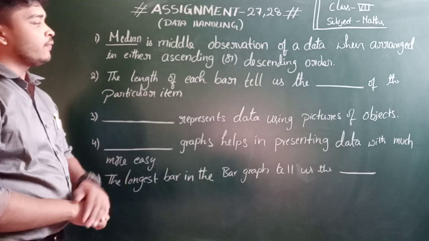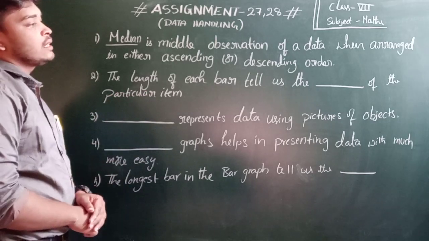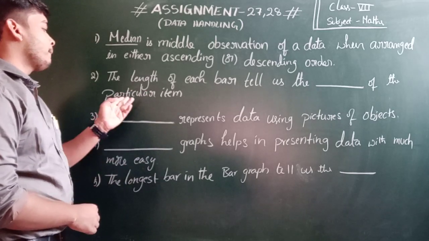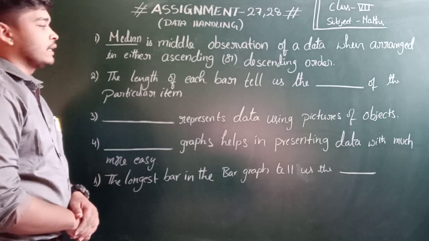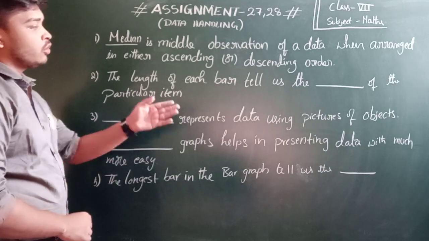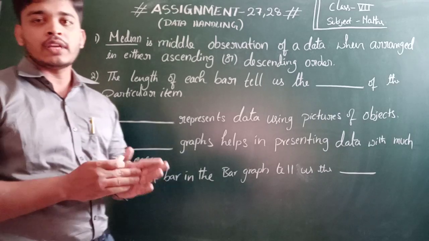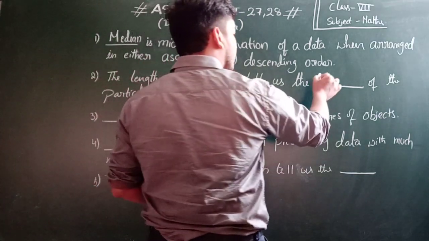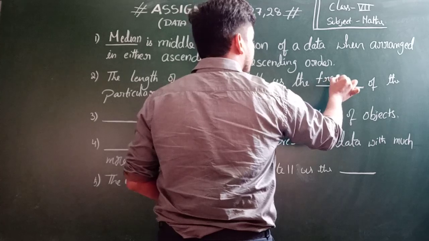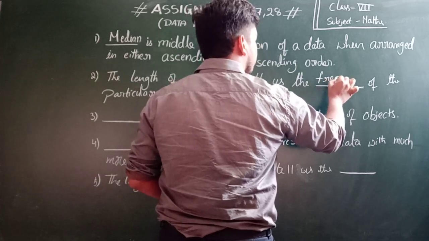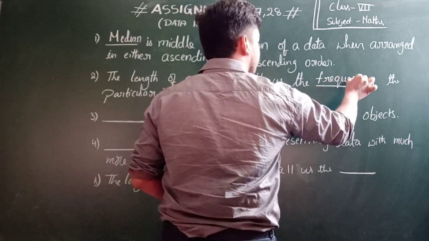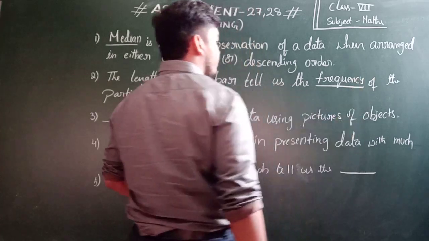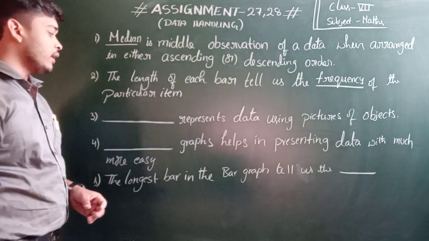The length of each bar tells us the dash of the particular item, right? The length of each bar tells the frequency. So frequency of a data, frequency of a particular item.